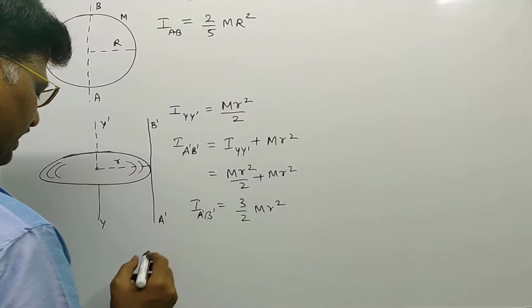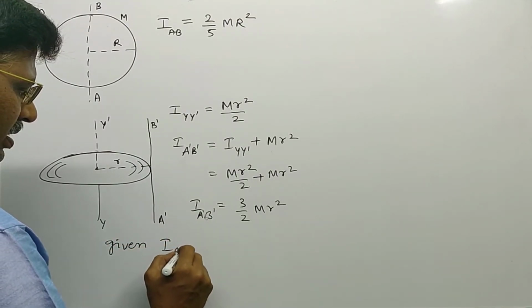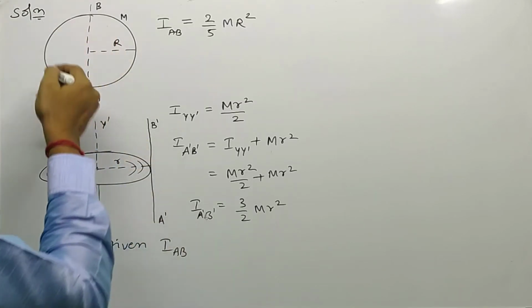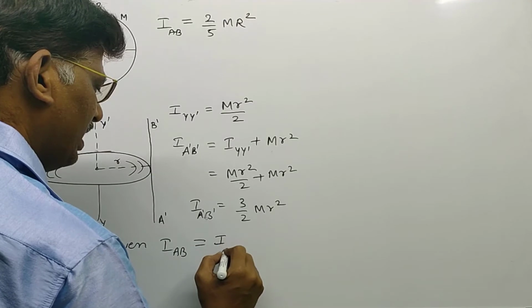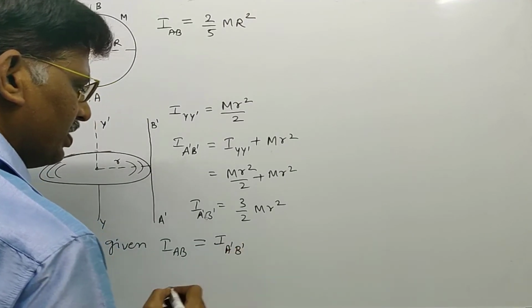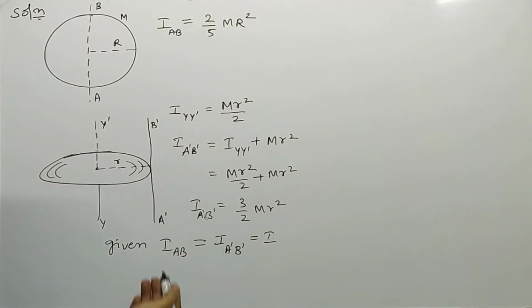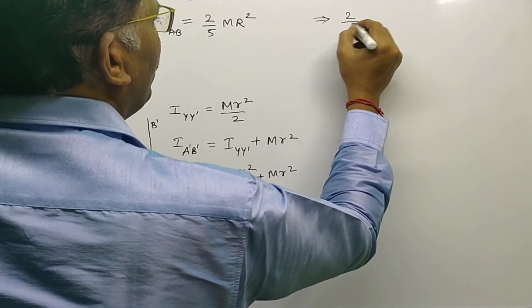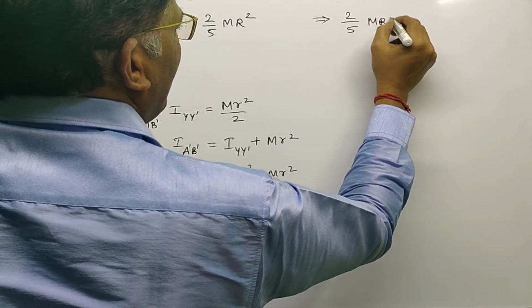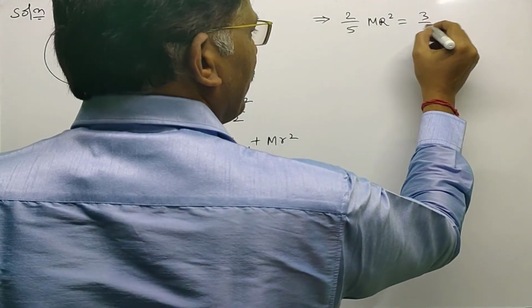So as per the question, I_AB, the moment of inertia of the solid sphere about any diameter, is equal to I_A'B', which is given in the question as I. Therefore, by equating the two, we can easily find the relation between capital R and small r. That implies 2/5 M R squared equals 3/2 M r squared.